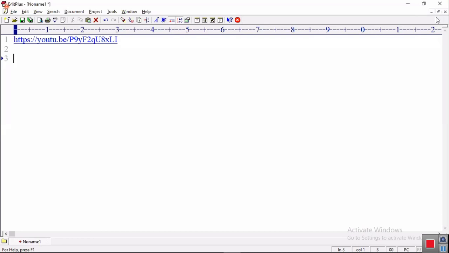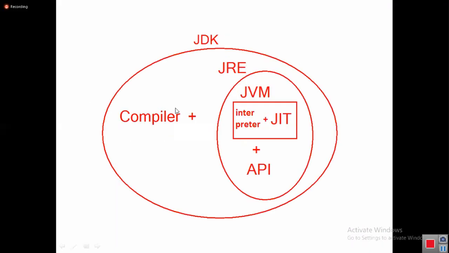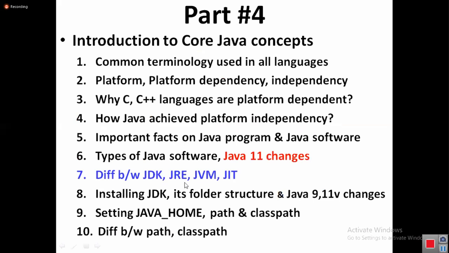Fine. Let me move to the next topic. Tell me, I hope I completed the story: the difference between JDK, JRE, JVM, JIT. Everybody got clarity? Shall I move to the next topic? Executable files are easily affected by viruses. That's why they are not secure.